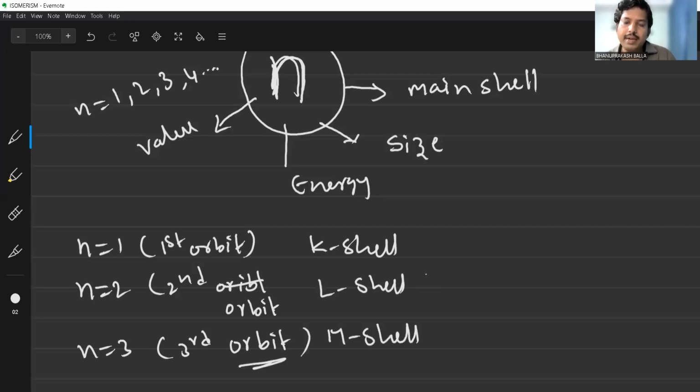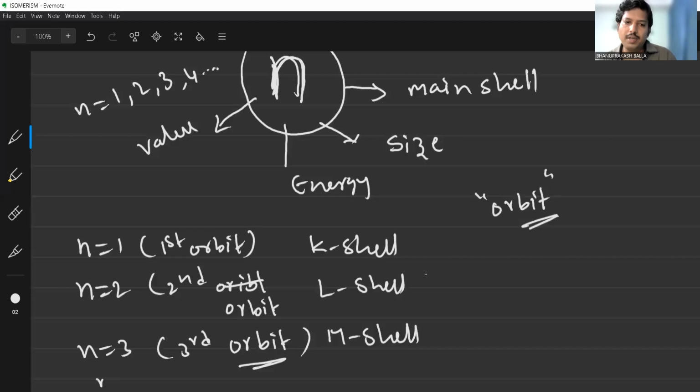So what does orbit mean? Orbit is entirely different from orbital. An orbit indicates the path of the electron. The electron revolves around the nucleus, and that path is called the orbit. But orbital is an entirely different term.